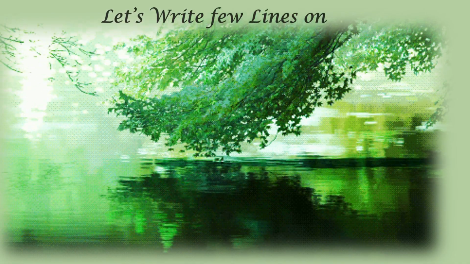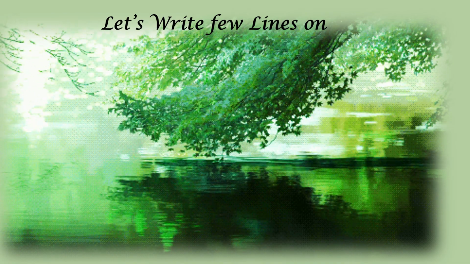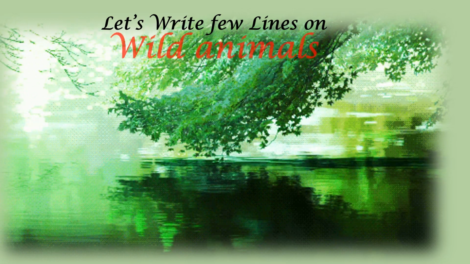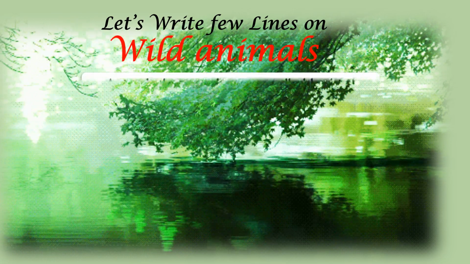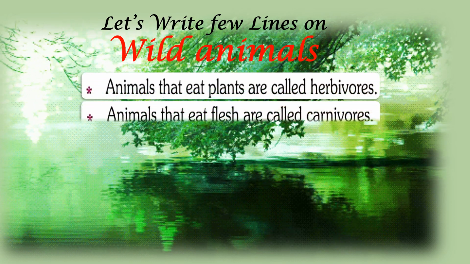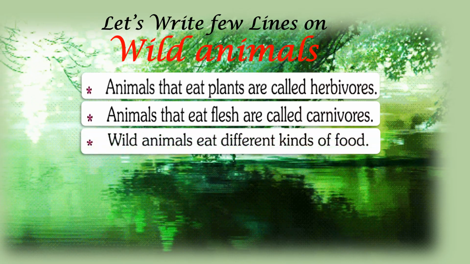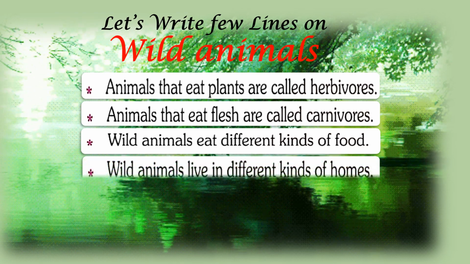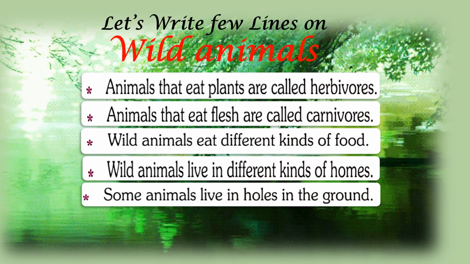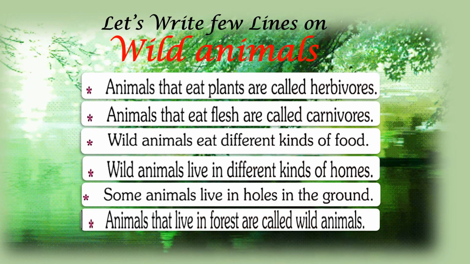Now let's write few lines on wild animals. Animals that eat plants are called herbivores. Animals that eat flesh are called carnivores. Wild animals eat different kinds of food. Wild animals live in different kinds of homes. Some animals live in holes in the ground, and animals that live in forests are called wild animals.